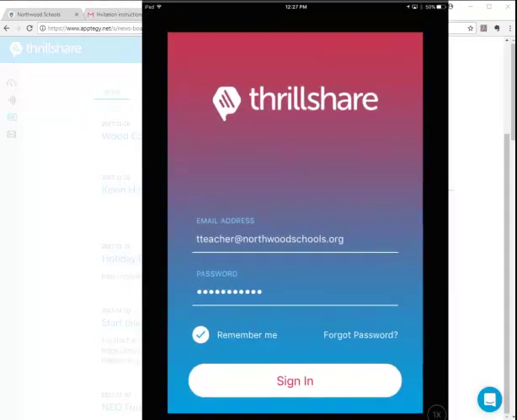Okay, so the Thrillshare app, once you get it open, looks a little bit like this. You're going to use the same credentials on the web that you do, obviously, on your phone. I've got my email address in there, my password's in there, and I tick the Remember Me so that logging in is quick and easy every time.